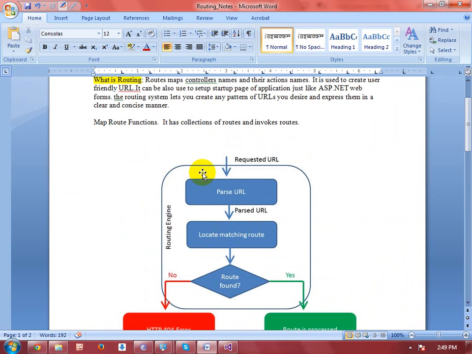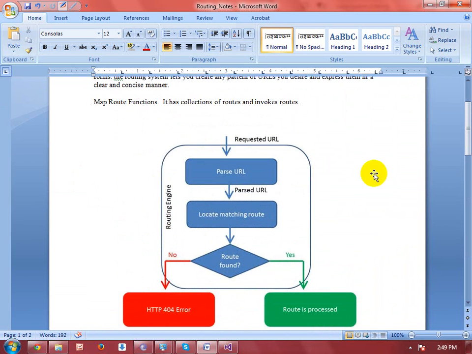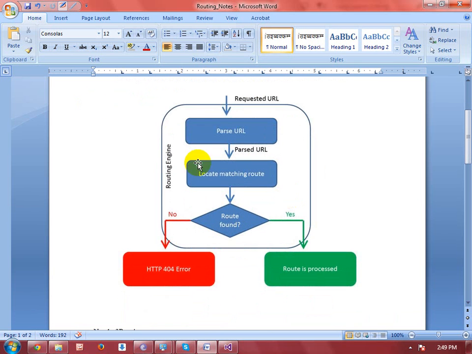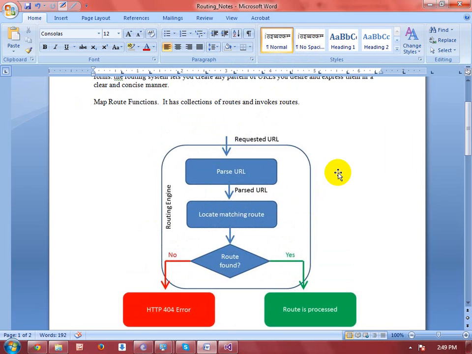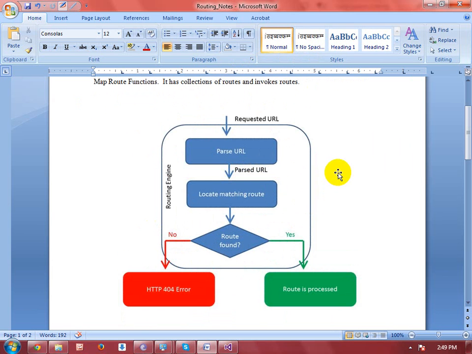So what is routing? You can see here the routing engine performs the routing. As I told you, routing is a way to call the controller and its actions. First of all, the requested URL passed by the end user goes to parse URL.